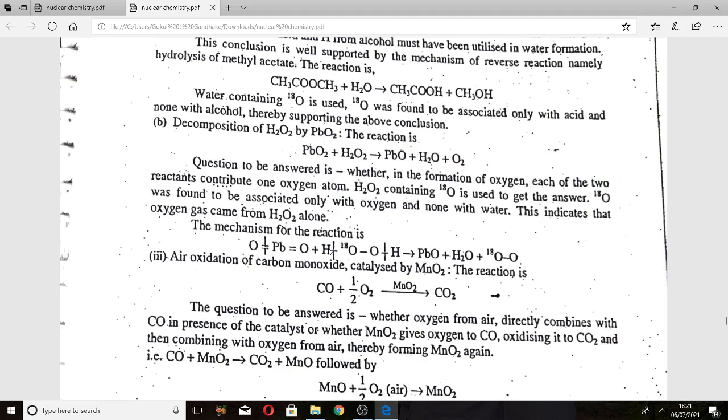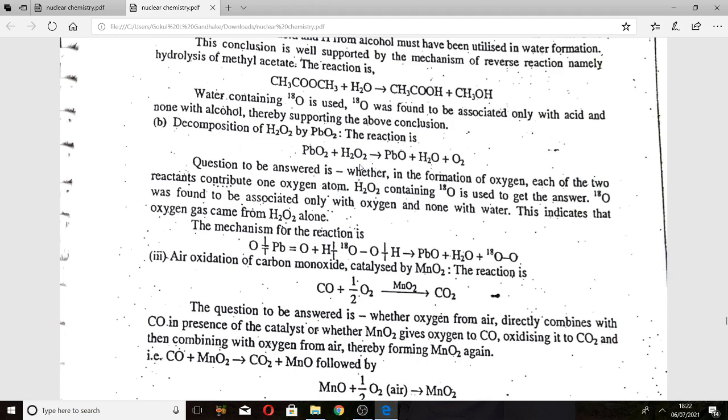Let me see this. Here PbO2 plus H2O2 gives PbO plus H2O plus O2. In this reaction, the question to be answered is whether, in the formation of oxygen, each of the two reactants, that is PbO2 and H2O2, contributes one oxygen atom. Here we can see that H2O2 containing oxygen-18 is used to get the answer.